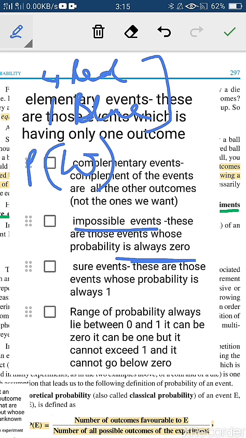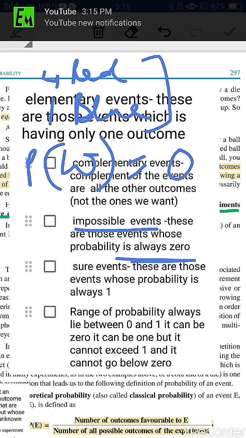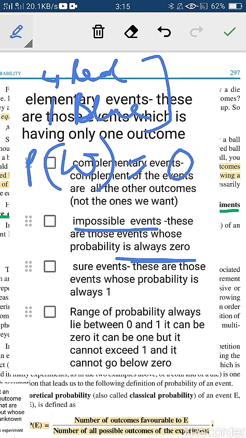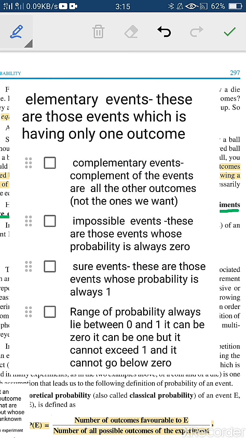No, because there is no white ball at all. I can get a blue ball, I can get a red ball. Do I get any white ball? No. So what is its probability? Its probability is 0, right? So this type of example is considered an impossible event.